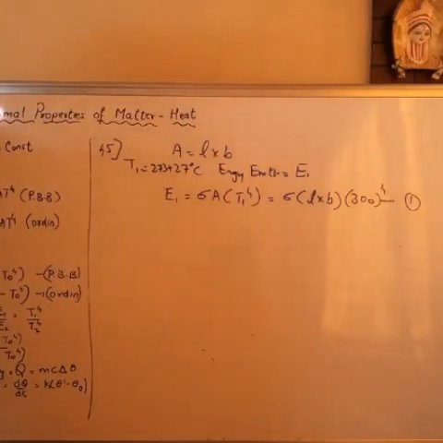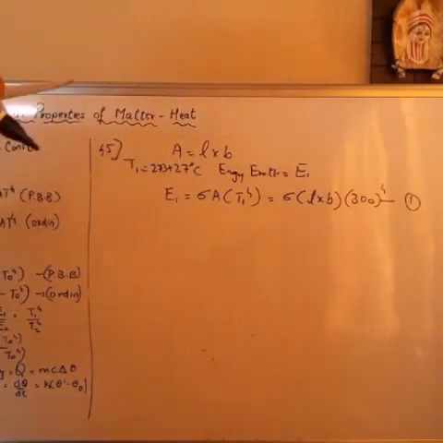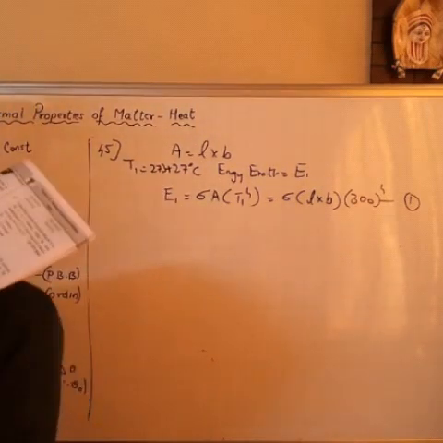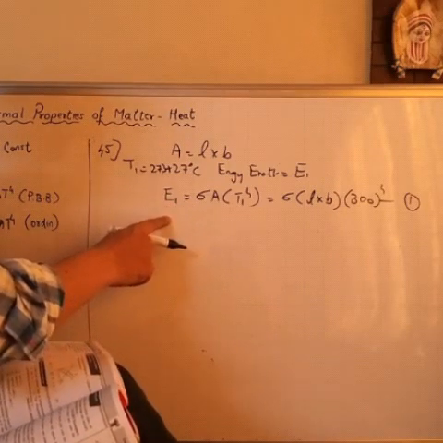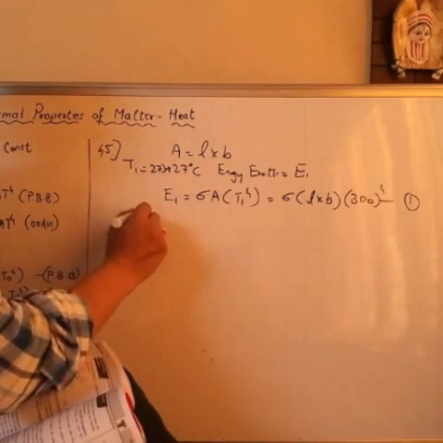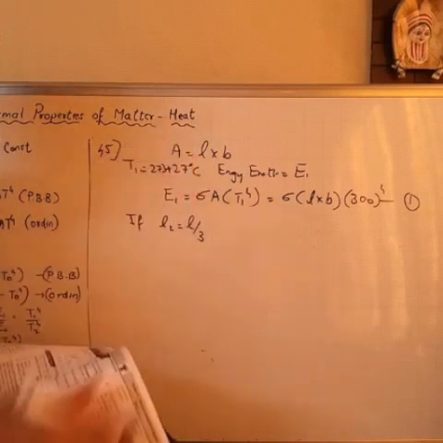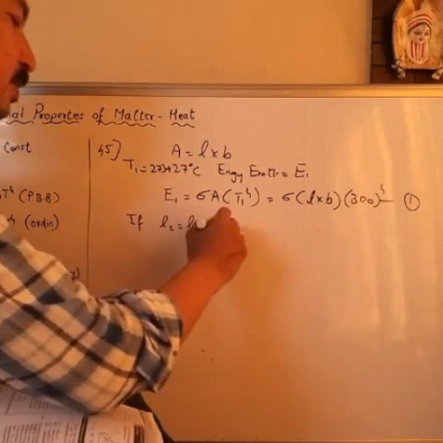Now they have mentioned, if length and breadth are reduced to 1/3 of its initial value and temperature is raised to 327, then energy emitted per second becomes dash. They are asking you to find E2. If length becomes L by 3, breadth becomes B by 3.